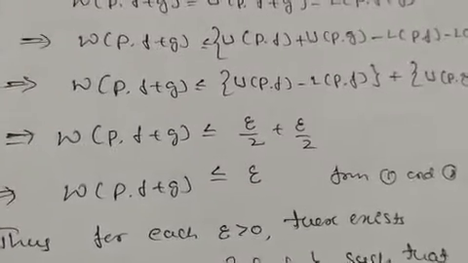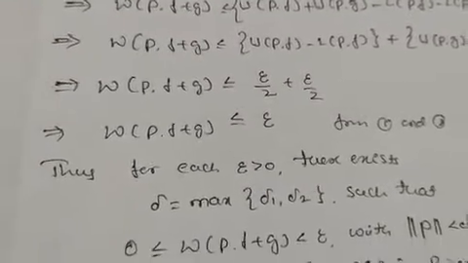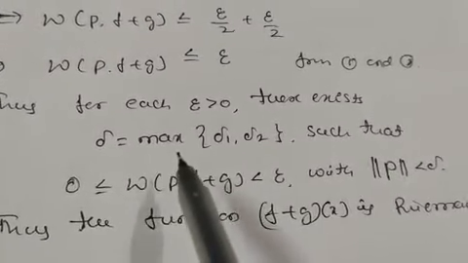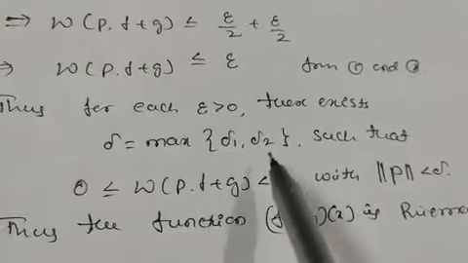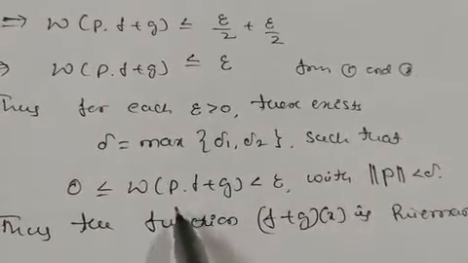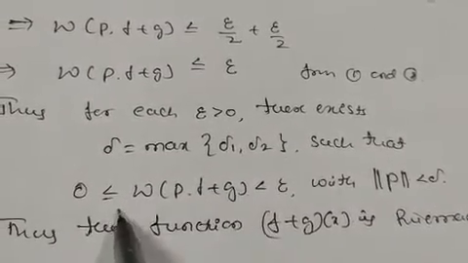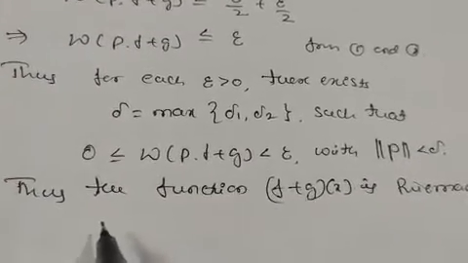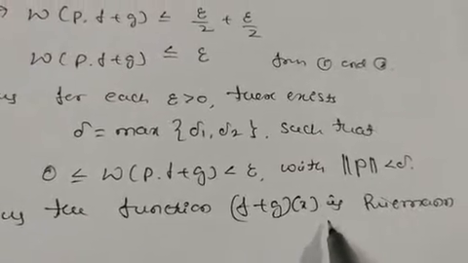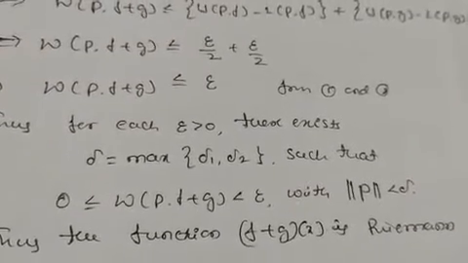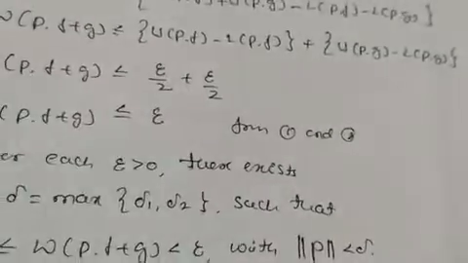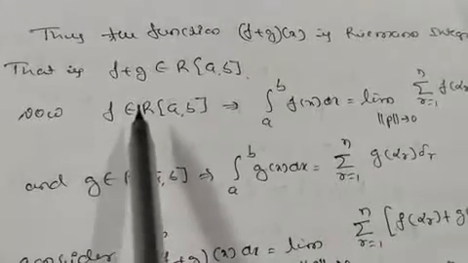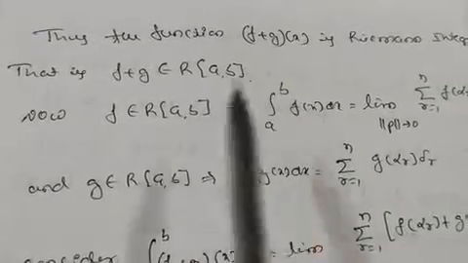Thus for each epsilon greater than 0, there exists delta equal to the maximum of delta 1 and delta 2 such that 0 is less than or equal to W(P, f plus g), which is less than epsilon, with norm P less than delta. So this function f plus g is Riemann integrable, that is, f plus g also belongs to R[a, b].